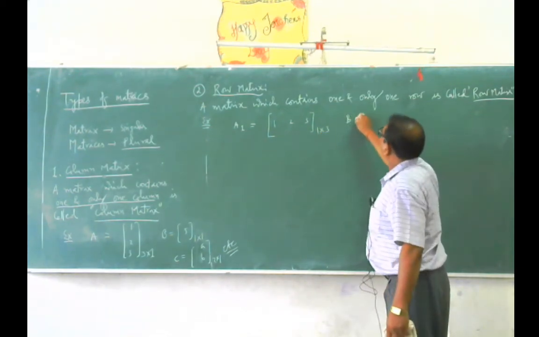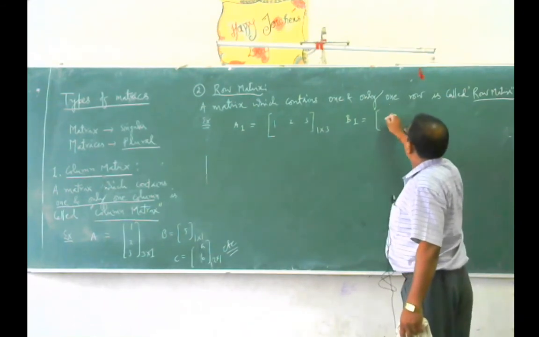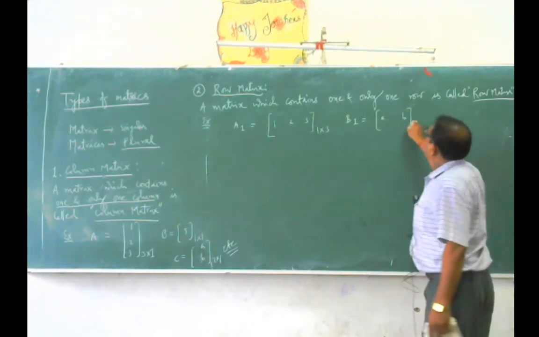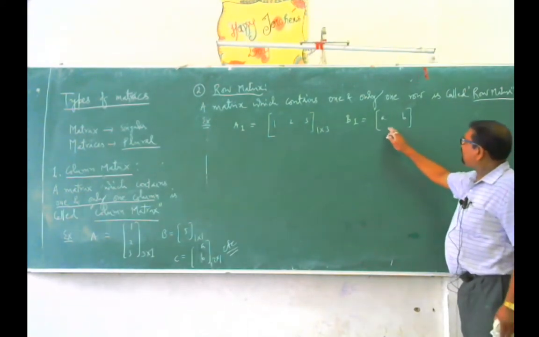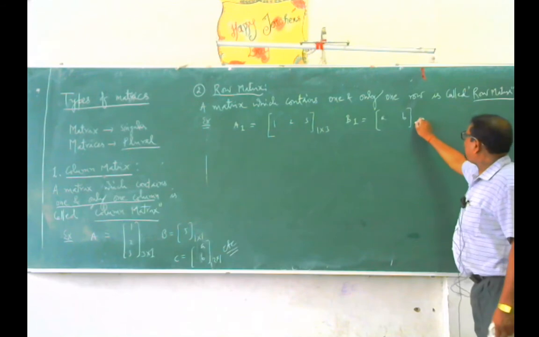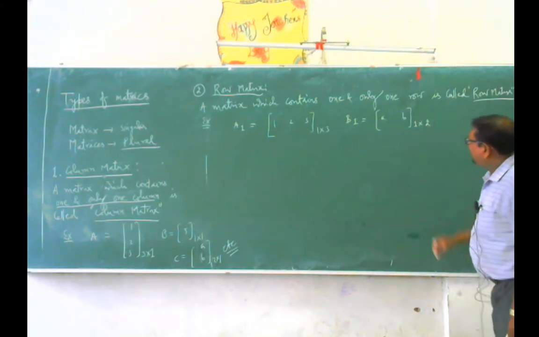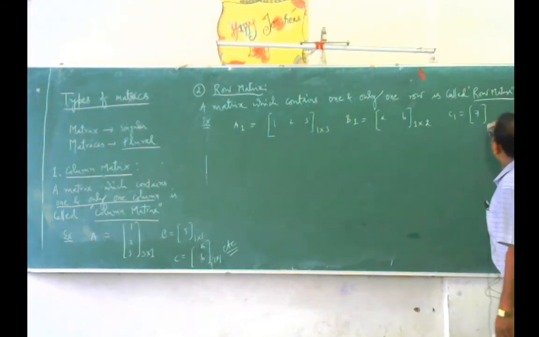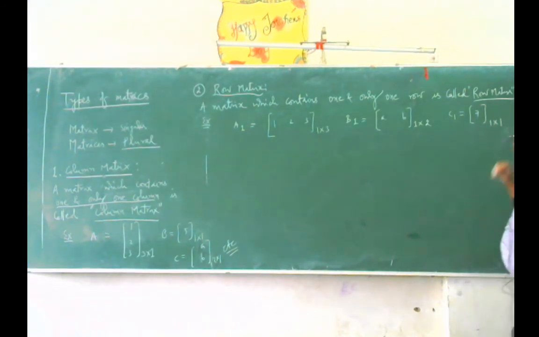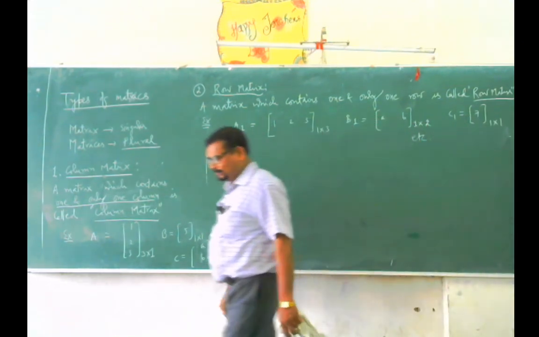Another example B1. How many horizontal lines, that is, how many rows? There is only one row, and there are 2 columns. And C1, just I am taking here 7. It has one row and one column. So these are examples of row matrix.